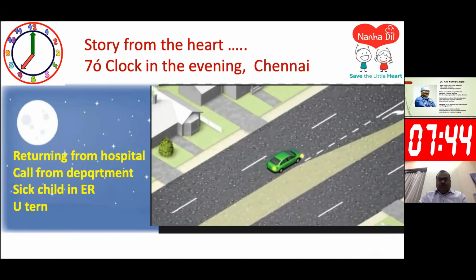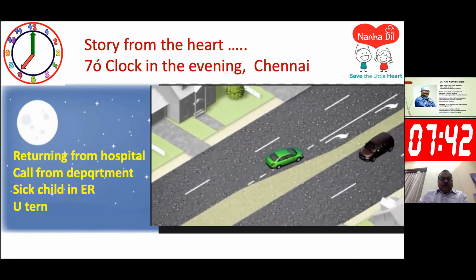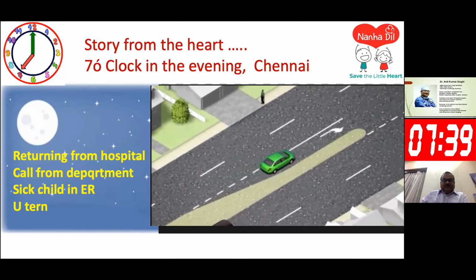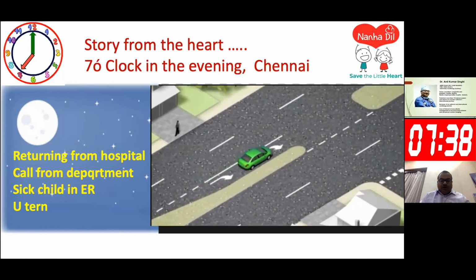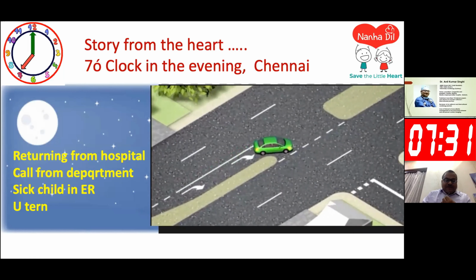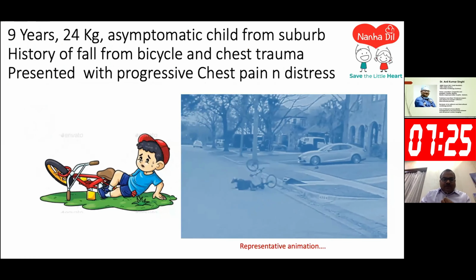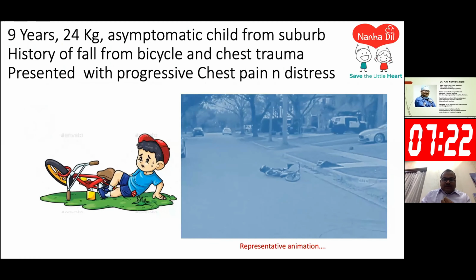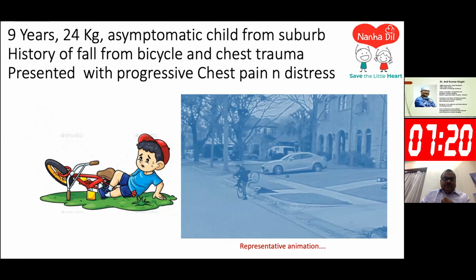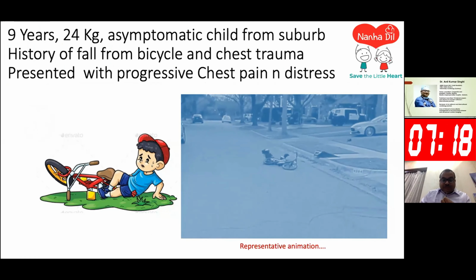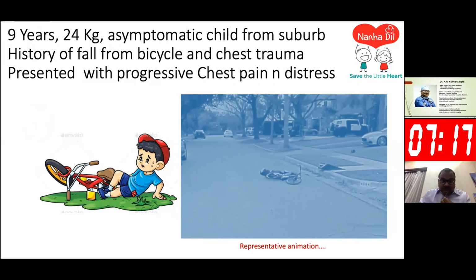The story goes back 7 years ago. 7 o'clock in the evening in Chennai, I was returning from the hospital, driving, and one call came from the department that one sick baby had come to the emergency room, and I took a U-turn. A 9-year-old boy weighing 24 kilograms, an asymptomatic child from the suburb, with a history of fall from a bicycle and chest trauma, presented with progressive chest pain and distress.